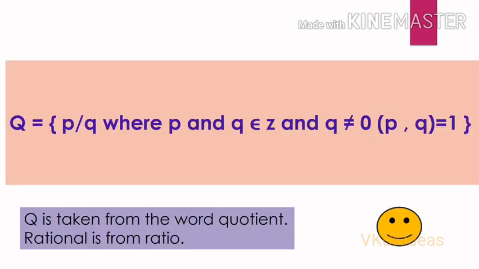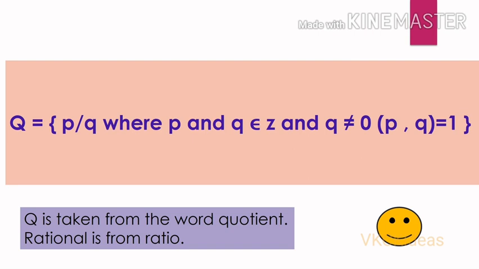Now the Q, that is the rational number set, is represented like this. Q contains numbers like p by q, where p and q belong to Z, that is the set of integers, and q not equal to 0. Children, q should not become 0, because when the denominator becomes 0, it is not defined in maths, therefore it becomes an indeterminate form.